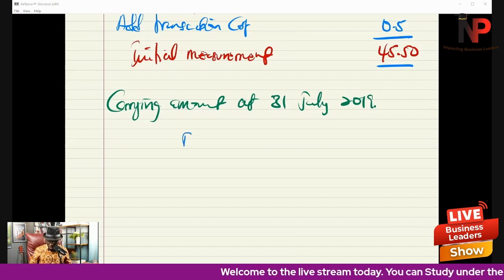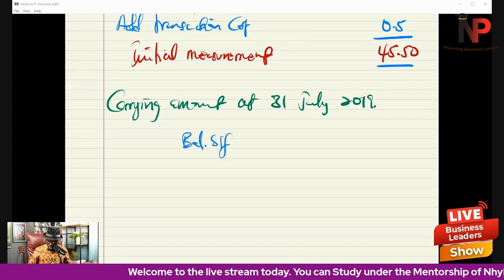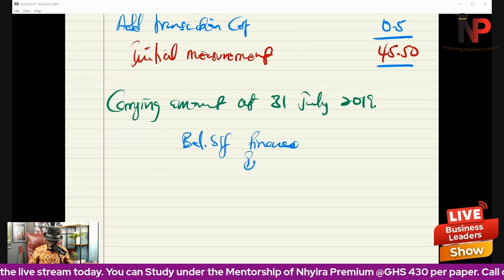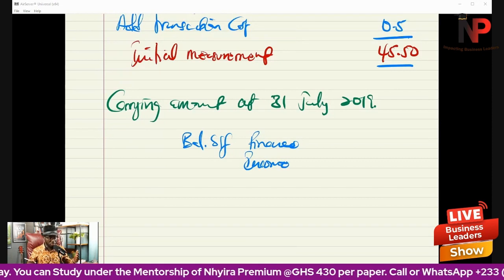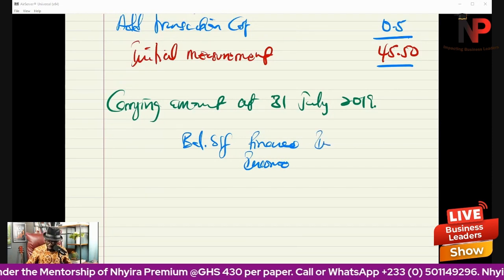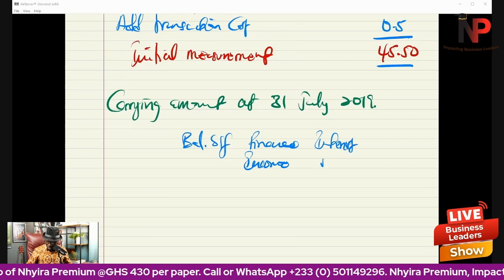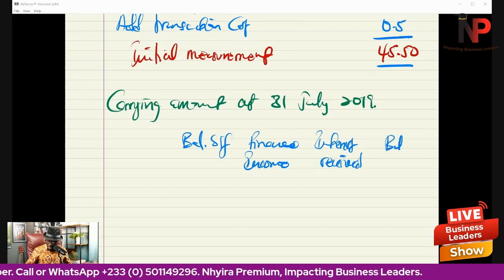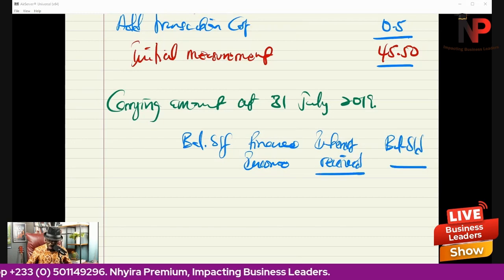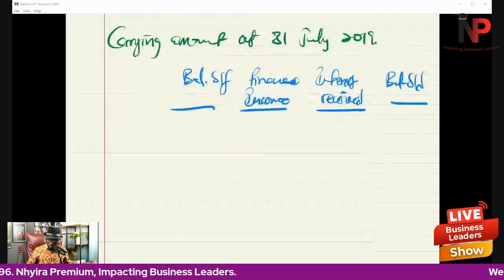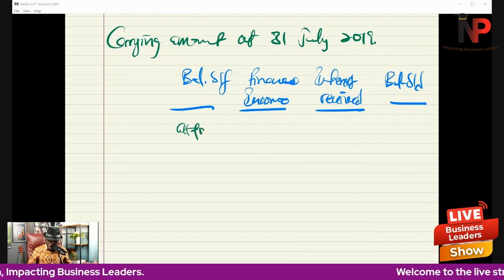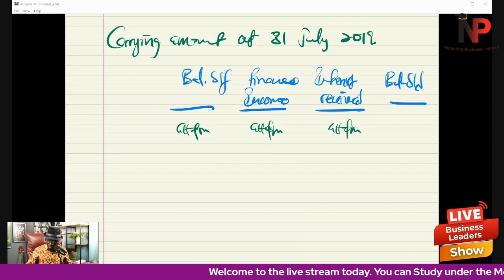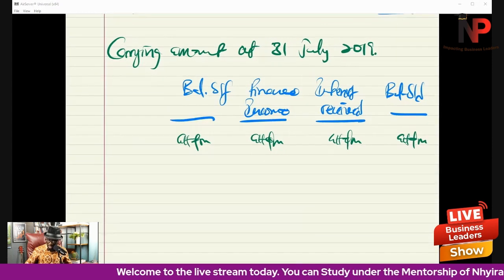What we do is to bring in the balance brought forward. We bring in the finance income, because remember here we bought. So it's going to be finance income. Then we bring in the interest received generally. Then we bring in the balance brought down at the end of the year. So this is our pro forma, putting the currency sign in millions, Ghana cedi.